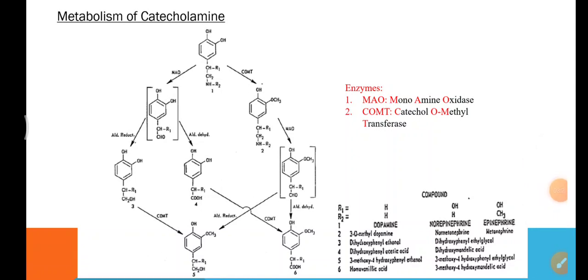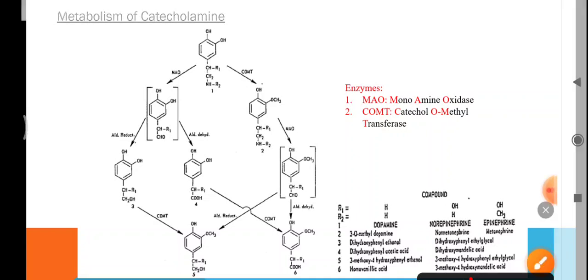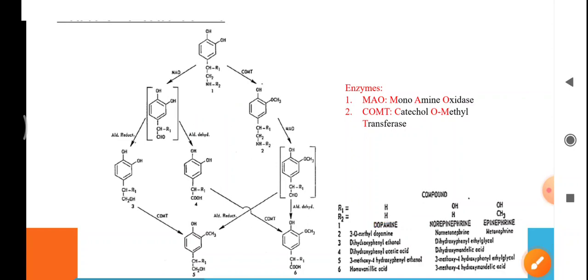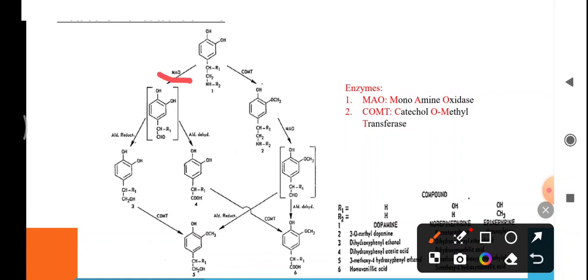Let's take the example of dopamine. Here in the structure 1, if both R1 and R2 are hydrogen, then this is the structure of dopamine. Dopamine or any other catecholamine is catalyzed by either MAO or COMT.